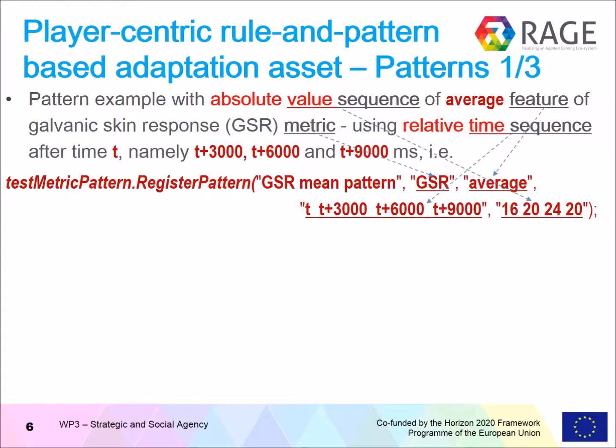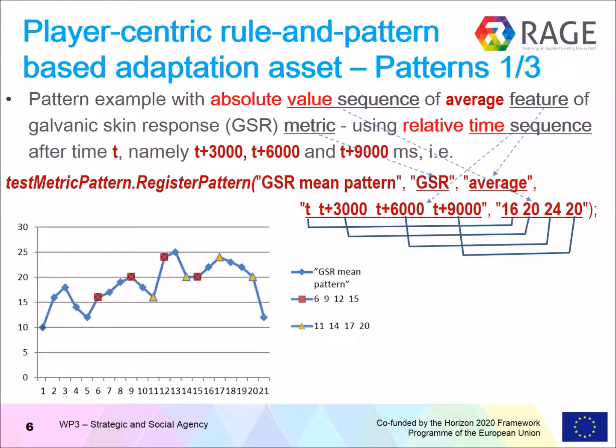And this is the absolute value sequence, which means that at the first moment the value should be 16, at the second moment 3 seconds after t it should be 20, at the moment 6 seconds after the initial time moment it should be 24, and finally it should be equal to 20.